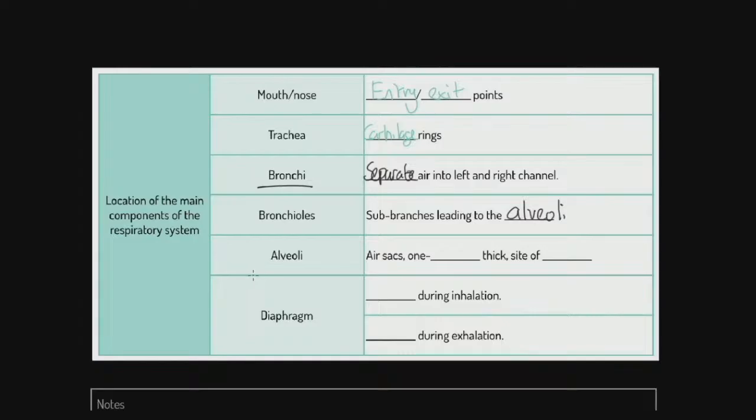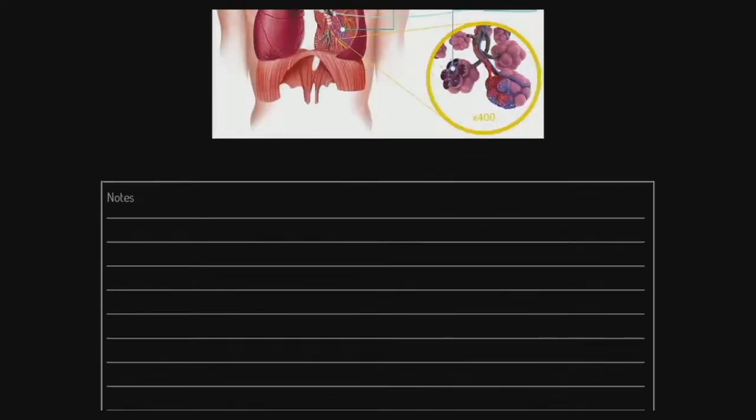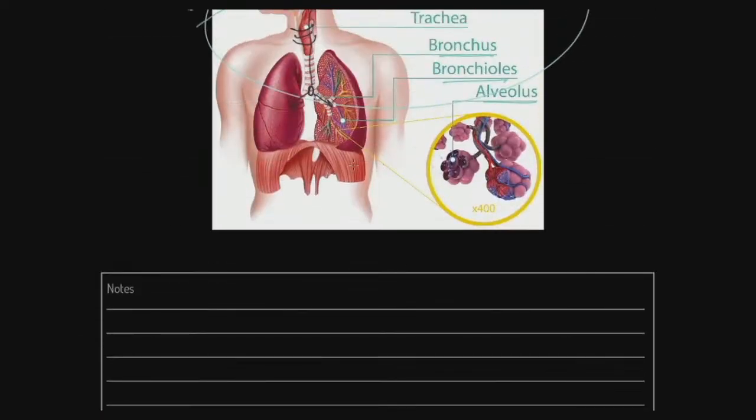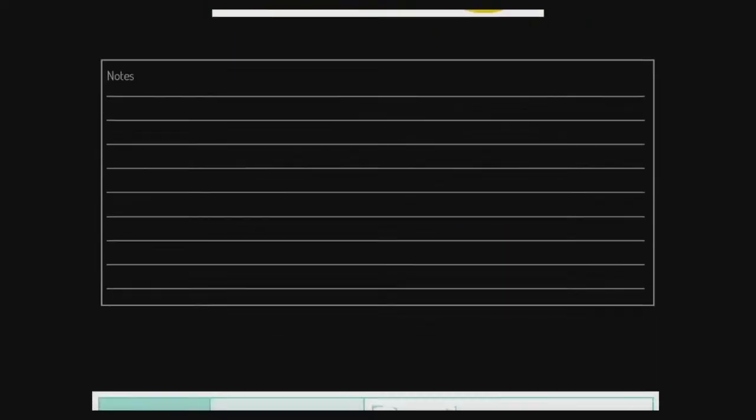Now these alveoli themselves, obviously we've got them depicted up here. We've got these little alveoli, that's the wrong colour. We've got these little alveoli here, here, here, here. They're in the deep lung, so tiny that we can't see them.